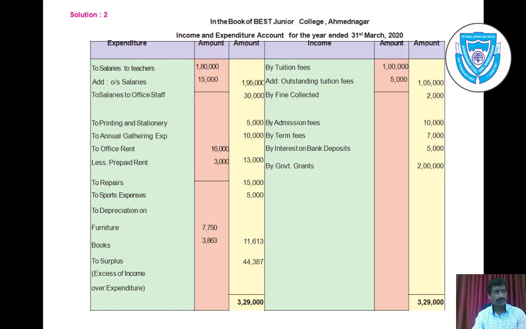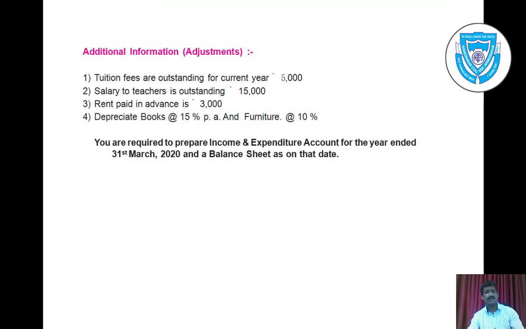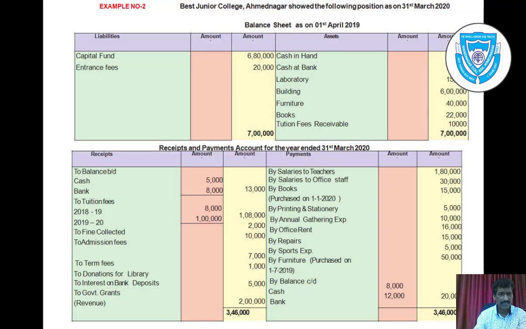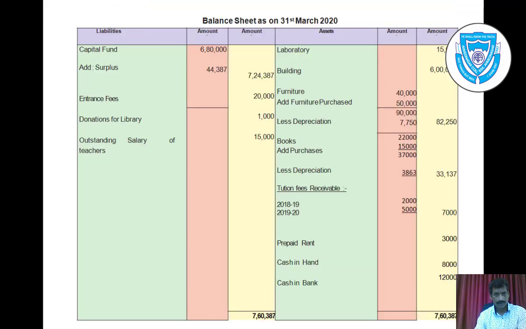So let us see whether all items and also adjustments are considered. We can check once again capital fund, entrance fees and the asset side, all the items are considered. Again all the items of the receipt side and payment side are considered. So let us see that all the items are considered here, liability side and asset side.